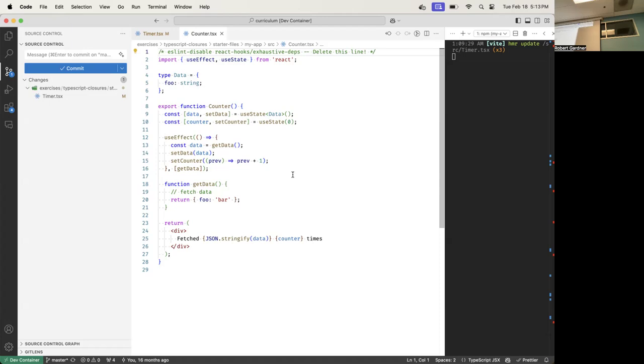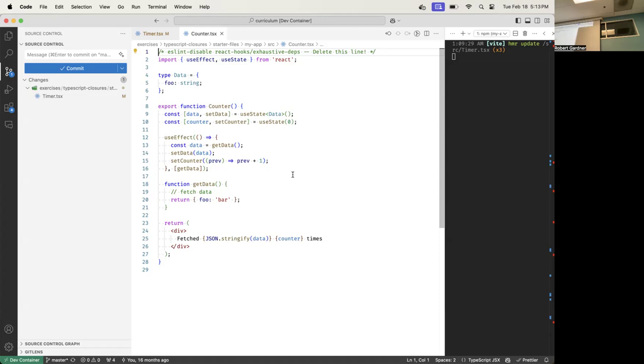I look at my effect. I compute my dependency array. I generate a new reference. So this getData is now getData1. Are getData and getData1 the same? No, they are different references. Therefore, the dependency array has changed.